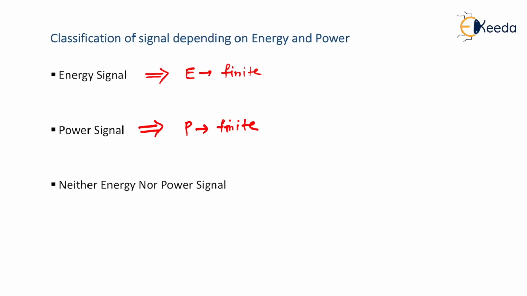And the third category comes when energy is not finite, so it is infinite, and power is also infinite. In that case, it gets categorized as neither energy nor power signal.